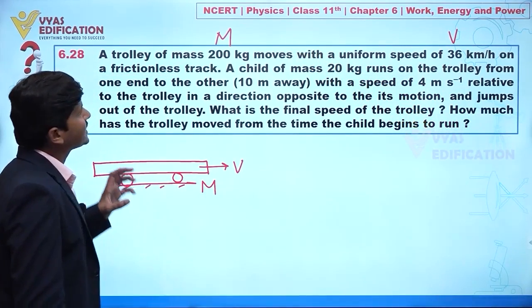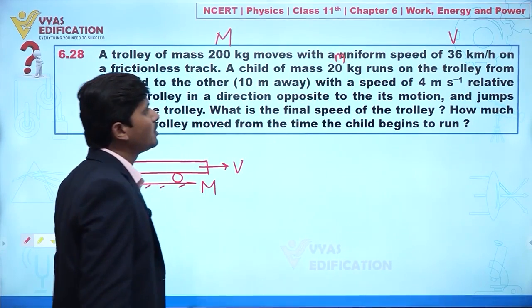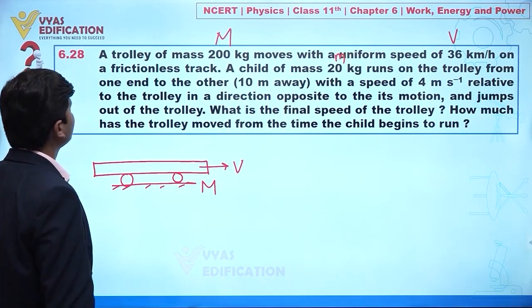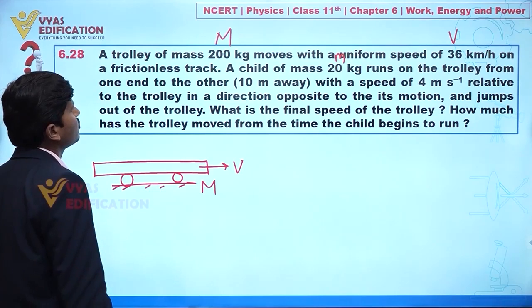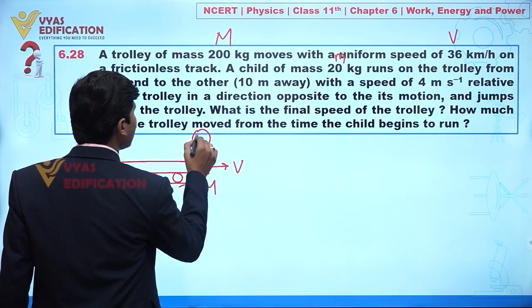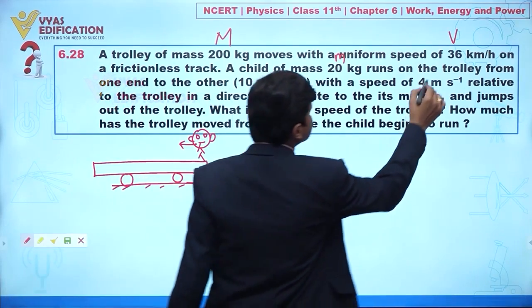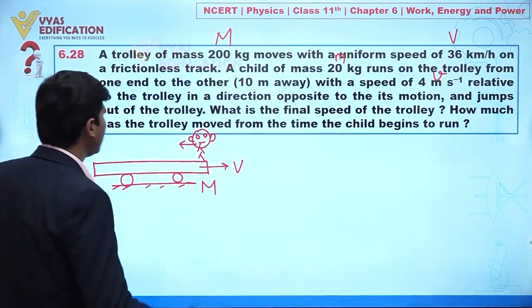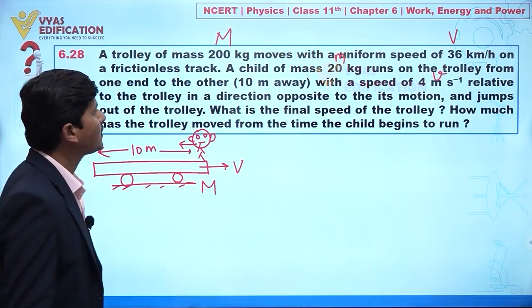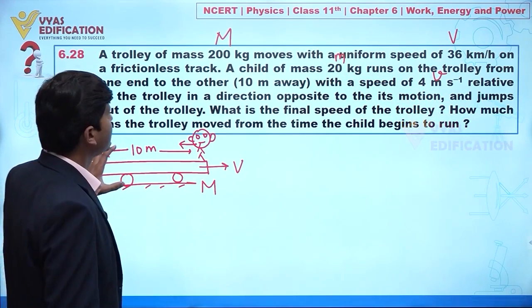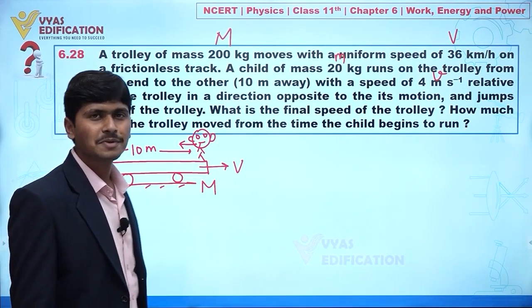Okay, fine. A child of mass 20 kilogram. So I am taking this as small m, clear? That is 20 kilogram, runs on the trolley from one end to the other end 10 meter away with a speed of 4 meter per second relative to the trolley, clear? So let's suppose here we have a child. This child is moving in this direction with certain velocity. Let's suppose this is small v, clear? And let's suppose it reaches up to this point, and that distance is 10 meter, clear? And it is given it jumps out of the trolley in a direction opposite to motion. What is the final speed of the trolley?